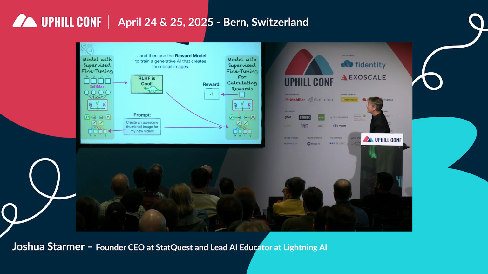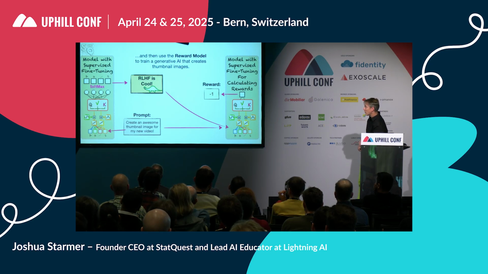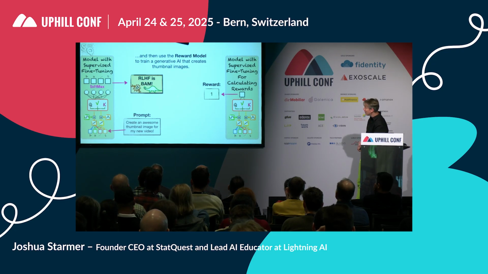And then we can use the reward model to train a generative AI that creates thumbnail images for us. So, create an awesome thumbnail image for my new video. And we train it, and once we get Norm and Squatch on that thumbnail, we get another triple bam.